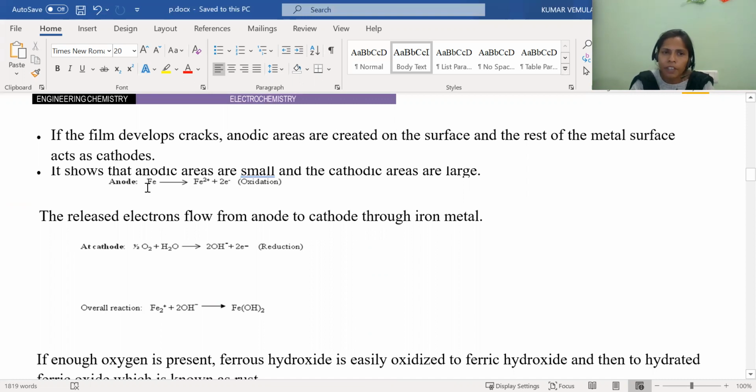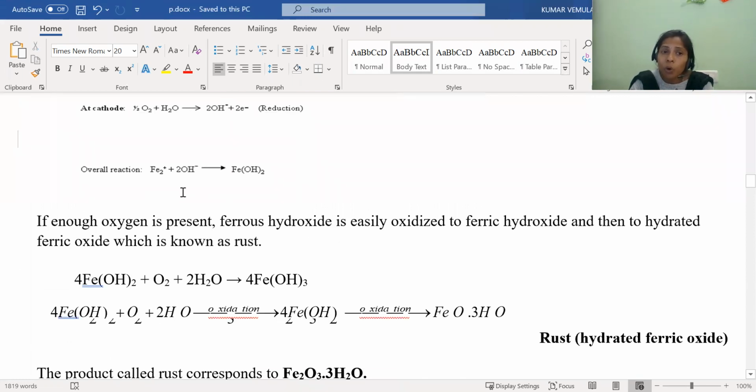Same as in the previous case, the anodic reaction is the same, but only the cathode is different, because the cathodic reaction involves water, which in the neutral medium is absorbing oxygen from the environment. So water absorbs oxygen from the environment to produce 2 OH minus. By adding, the 2 electrons should be here. I have given the wrong reaction here. The 2 electrons must be at the reactants here. So here the 2 electrons get cancelled. By adding these two, we will get the overall reaction. So this will be the overall reaction.